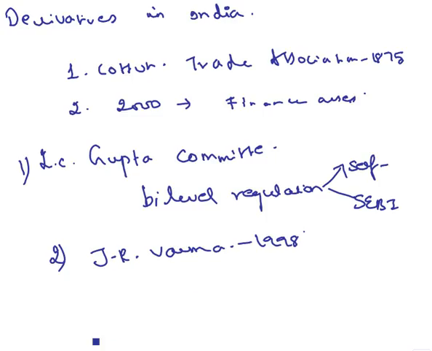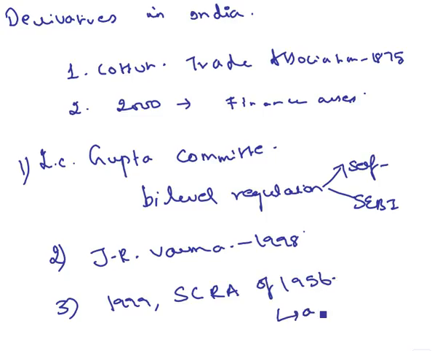In 1999, the Securities Contract Regulation Act of 1956 was amended so that derivatives could be declared as securities. So these are the three important milestones.